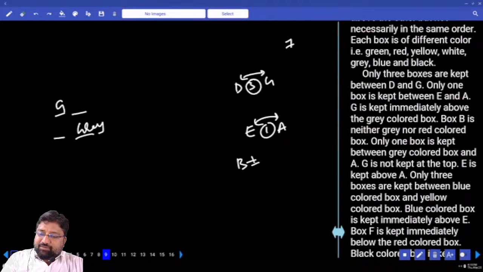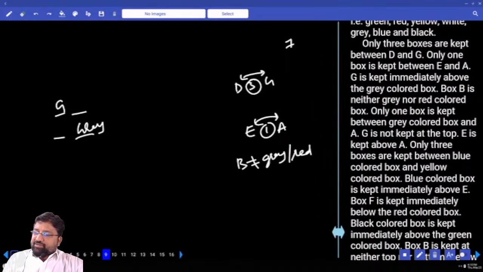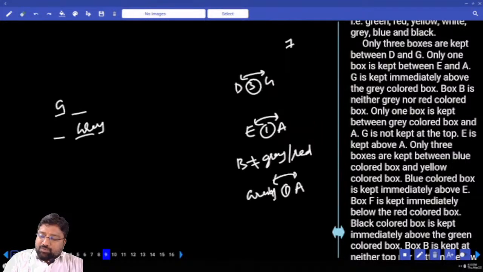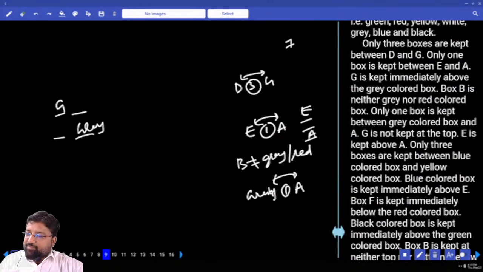Box B is neither grey nor red color. B is not equal to grey, not equal to red. Only one box is kept between grey and box A. E is kept above A. You already have information about E and A.